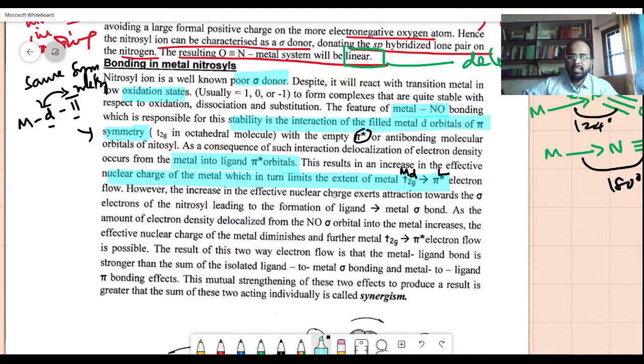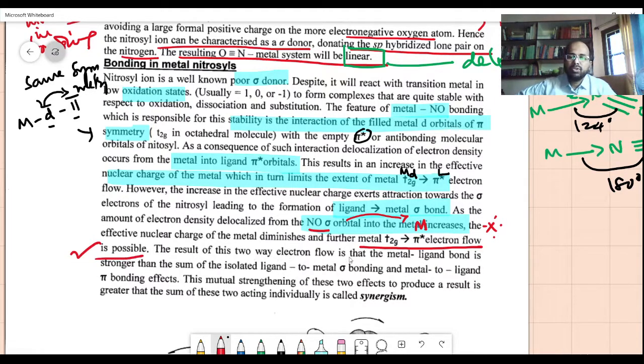However, the increase in the effective nuclear charge exerts attraction towards the sigma electrons of the nitrosyl, leading to the formation of the ligand to metal sigma bond. As the amount of electron density delocalized from the NO sigma orbital into the metal increases, important point here, the sigma in NO is there, and from that it goes to the metal. But the effective nuclear charge of the metal diminishes, and further metal t2g to pi electron flow is possible.